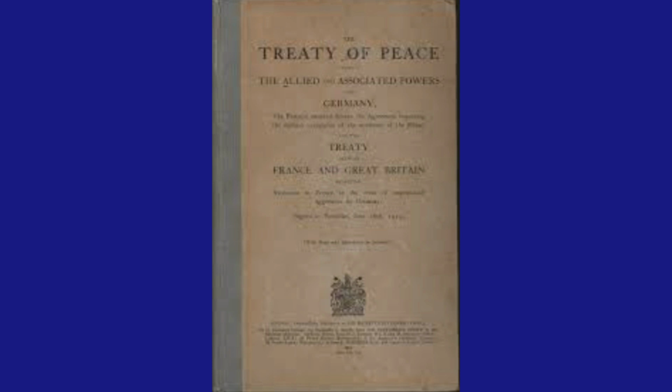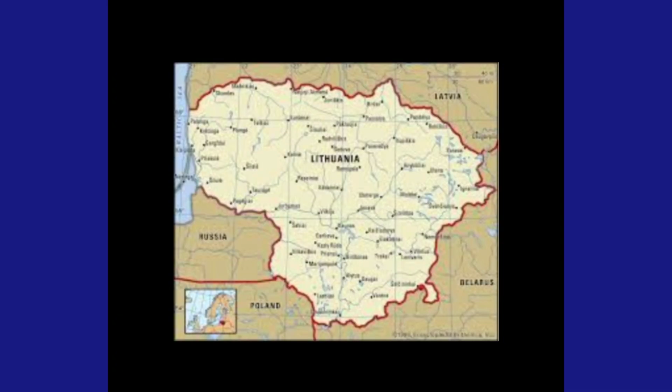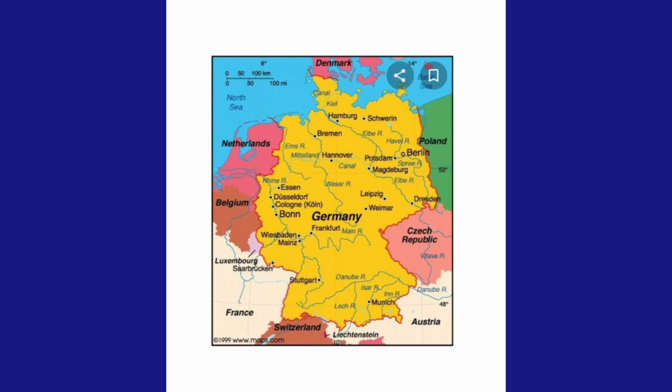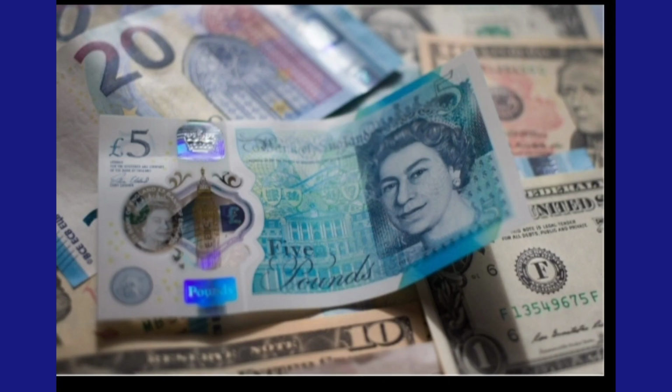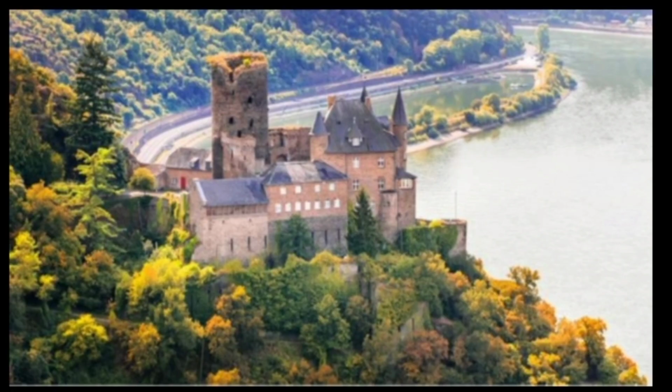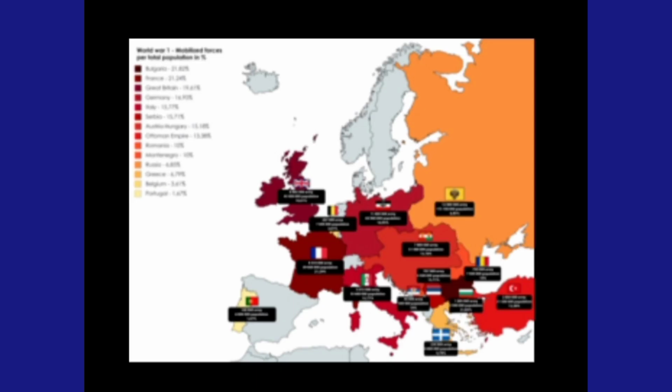The Treaty of Versailles also held Germany responsible for the war damages that the Allied countries suffered. Germany was forced to pay compensation amounting to £6 billion. The Allied armies also occupied the resource-rich Rhineland.